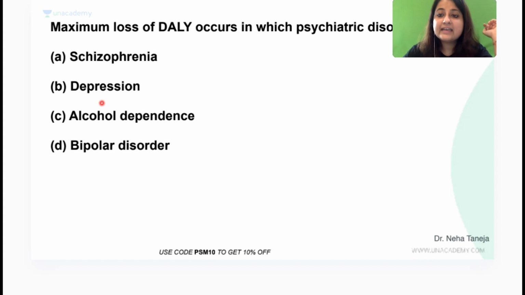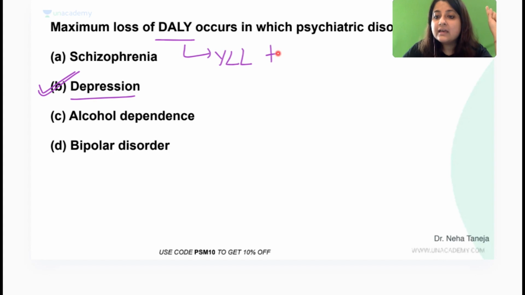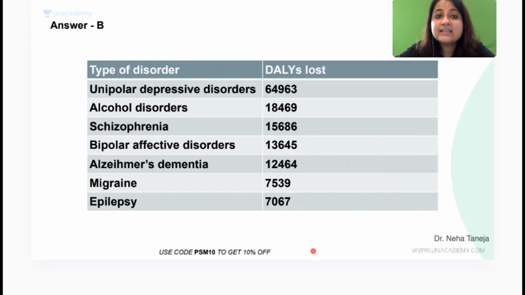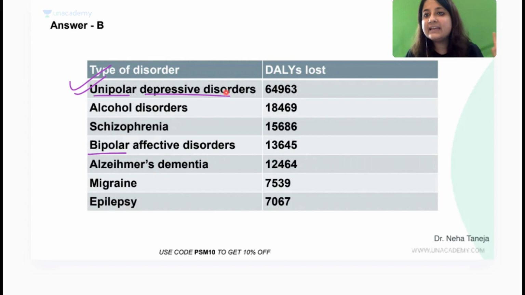45% got this question correct. The maximum loss of DALY occurs in depression everybody. DALY, you all remember, disability adjusted life year, years of life lost to premature death plus years lived with disability, right? This is what is DALY. One DALY is 1 year of healthy life lost. Okay, so the maximum loss of DALY among psychiatric disorders, can you see this, is unipolar depressive disorders. So this time in your exams they can give you unipolar or bipolar affective disorders. It is unipolar or just plain depressive disorders.